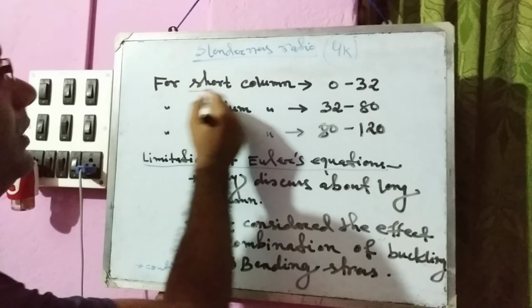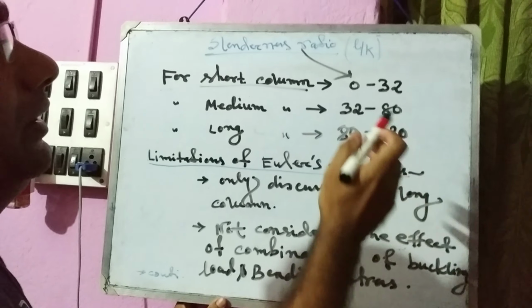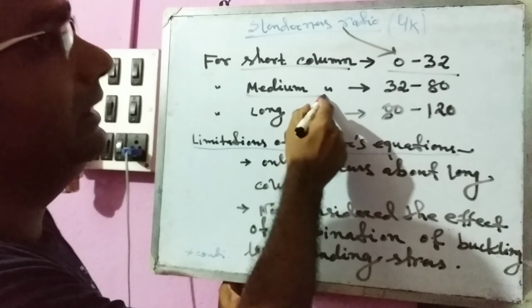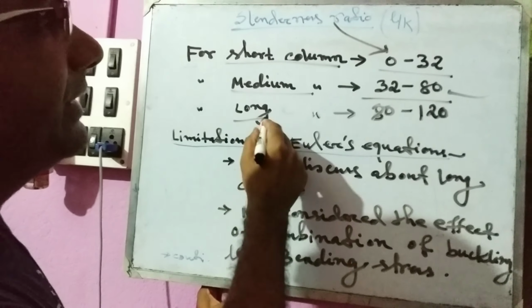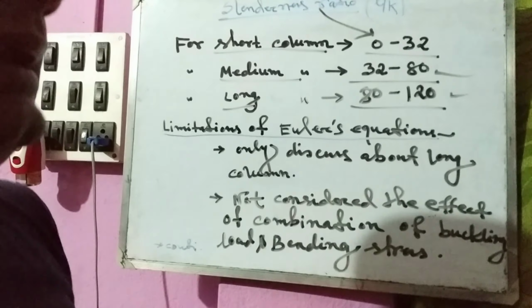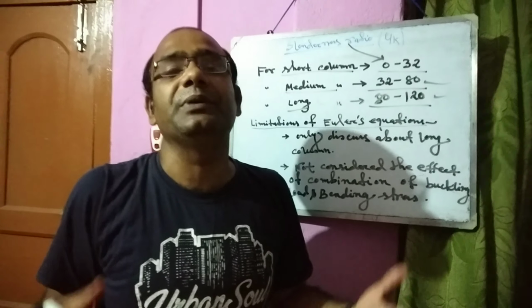For the short column, the slenderness ratio value ranges from 0 to 32. For the medium column, the slenderness value is 32 to 80. And for the long column, it is 80 to 120. Now we will discuss the limitations of Euler's equation.